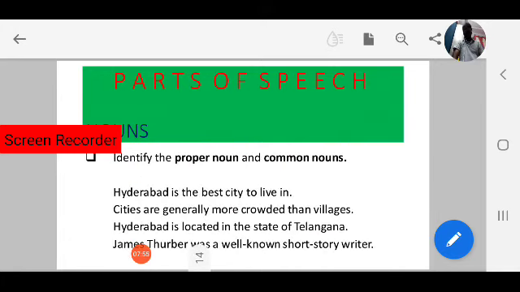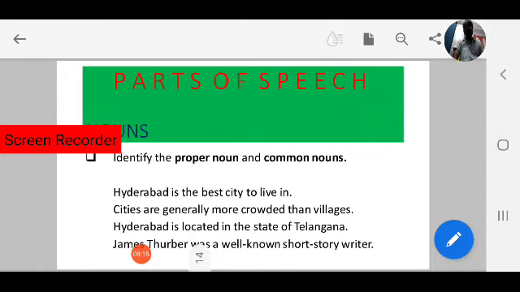Next, identify the proper noun and common noun in the following sentences. Read the sentences. There are 4 sentences. Take a minute and read the sentences. Identify what is proper noun and what is common noun.